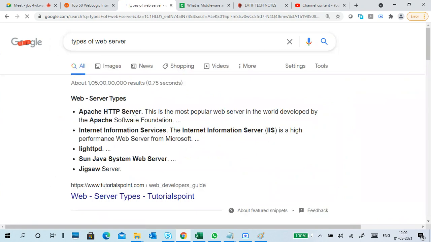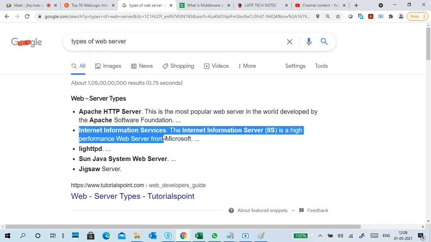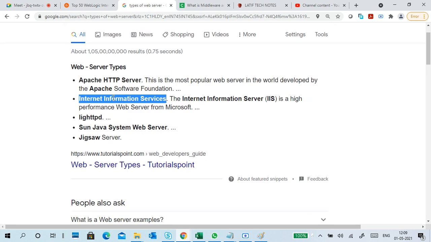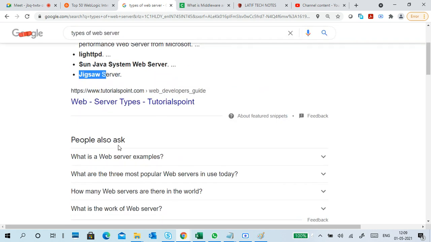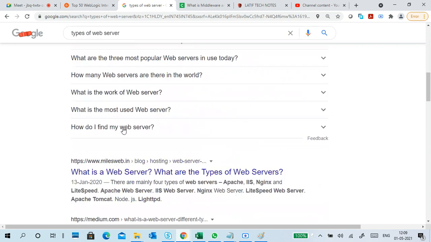Here it is: Apache HTTP server, Microsoft Internet Information Services, like the IIS server, Lighttpd, Java System Web Server, Jigsaw. These are the different web servers. I have already given a list of those web servers.